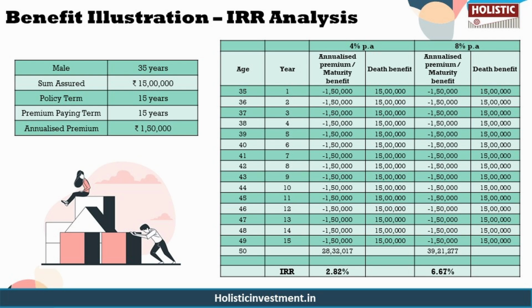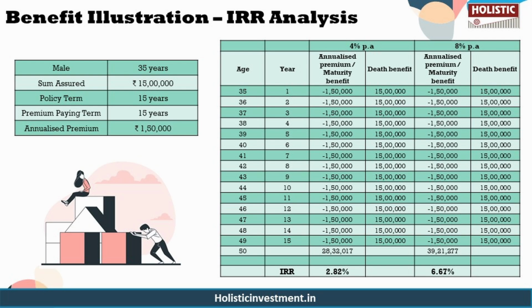So let us consider, just for example, that a 35-year-old male opts for this plan with a sum assured of 15 lakh. The policy term and premium payment term are set at 15 years with an annual premium of 1,50,000. At the end of the term, the accumulated fund value will be paid out.